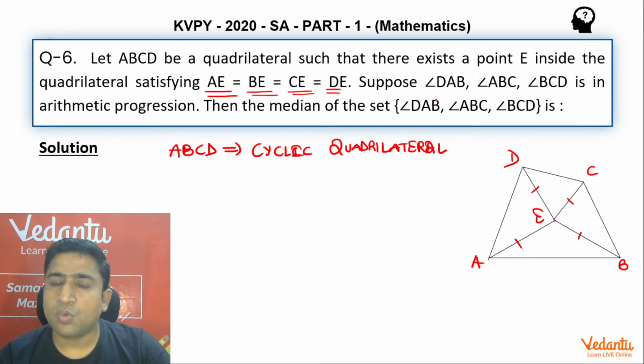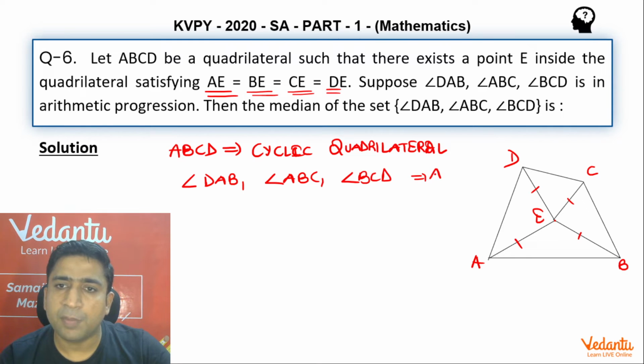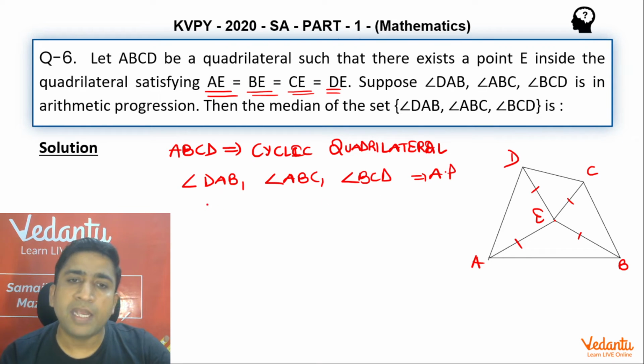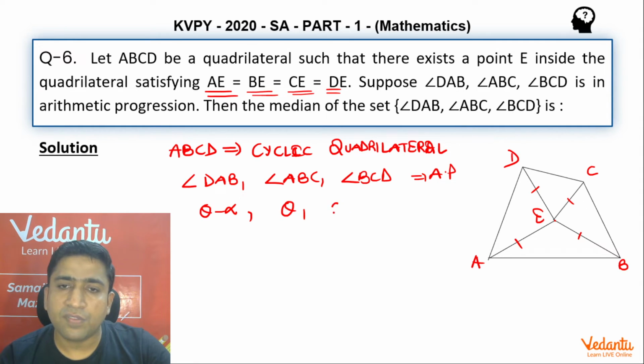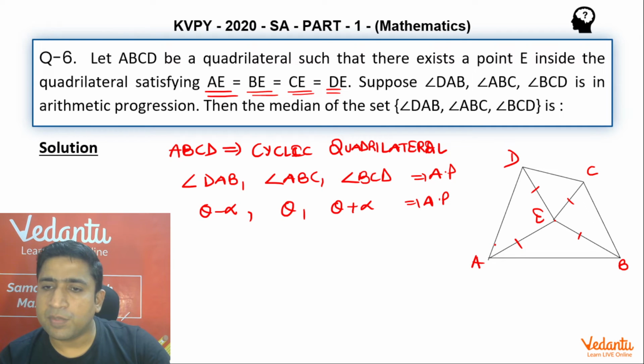Now the question is saying that angle DAB, angle ABC and angle BCD are in AP. So I'm just going to assume angle DAB to be theta minus alpha, angle ABC as theta and angle BCD as theta plus alpha. I hope that all of you can see that these angles are in AP. Now if I try to plot it in the geometry, this angle will be theta minus alpha, this angle will be theta and this angle will be theta plus alpha.